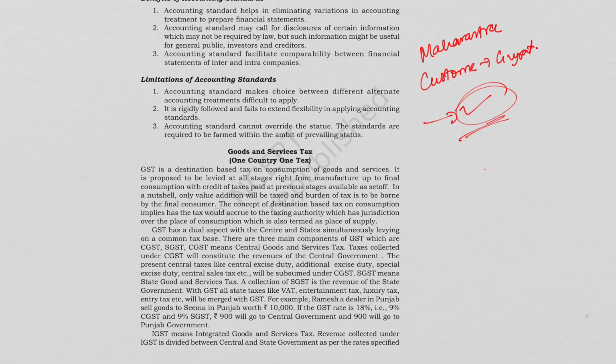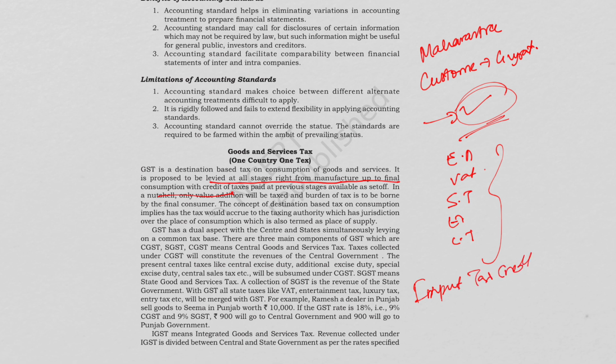Okay, we also studied it is levied at all stages, right from manufacture to final consumption. Okay, so earlier system we had excise duty, VAT, service tax, entry tax, luxury tax. So GST basically it has replaced all. And credit of tax paid at previous stages available as set off. Okay, so this is basically what is called as input tax credit.